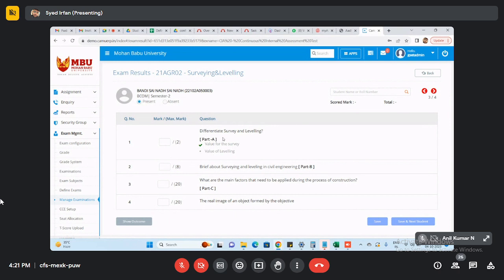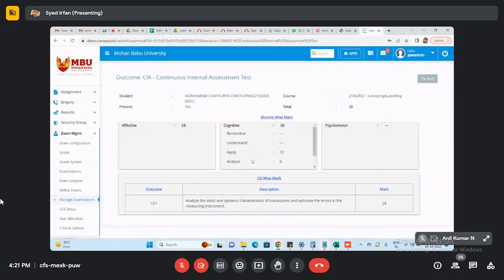I said, four students I added here. So those four students' marks we can enter here, or else we can upload the marks based on the upload template. If in case a student is absent, here you have the option to select present or absent. And also here itself we can check the student outcomes. See, for the first subject, I already provided the marks. So based on Bloom's taxonomy, whatever we mentioned in that, it will show what students achieved in which taxonomy, all are showing here. So up to this, anyone having any doubts?